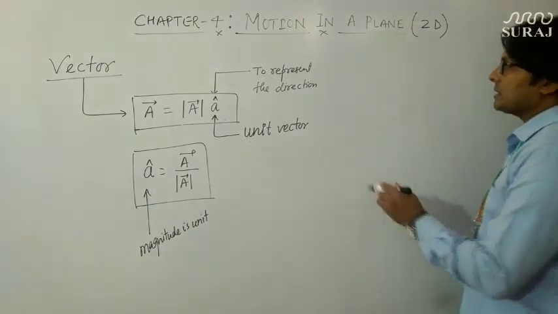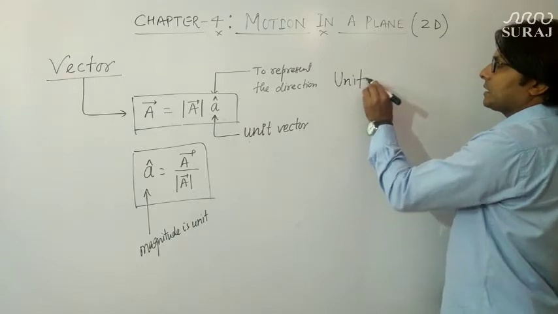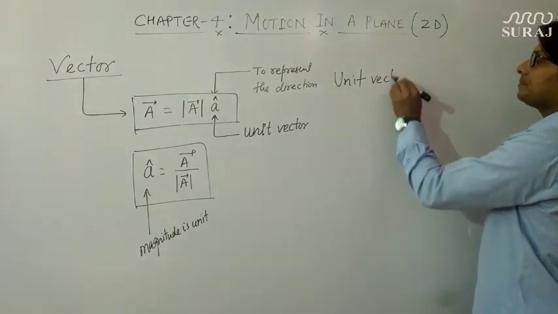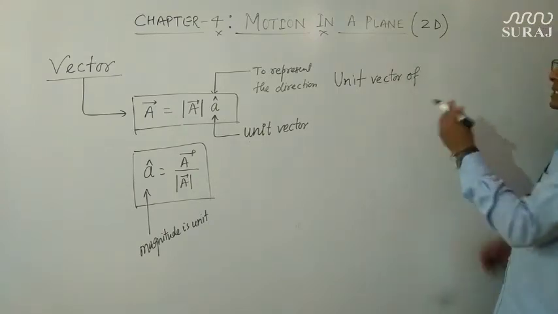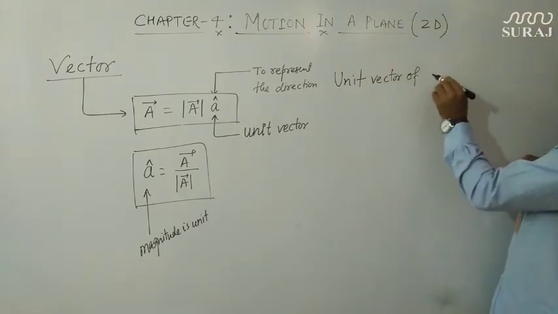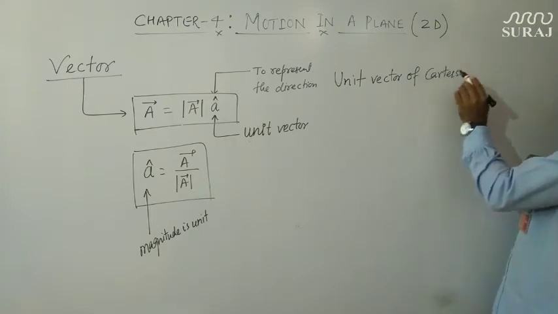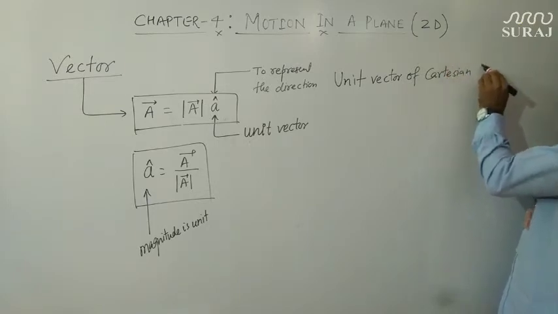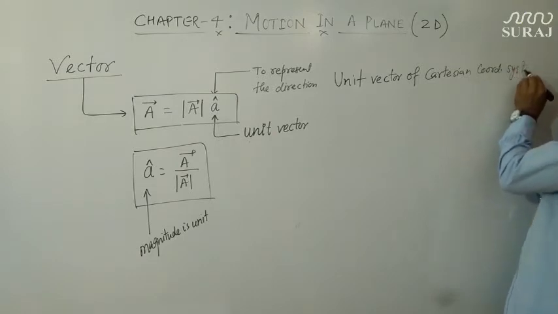Now we will consider unit vectors in the xy directions or xyz directions, so unit vectors of the Cartesian coordinate system. What is the Cartesian coordinate system?